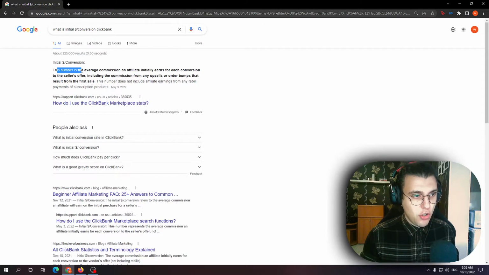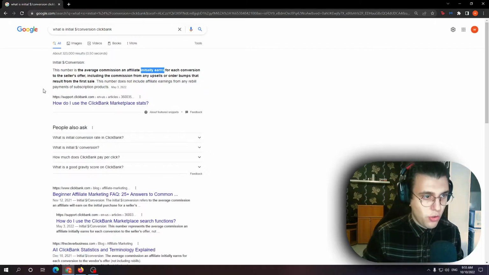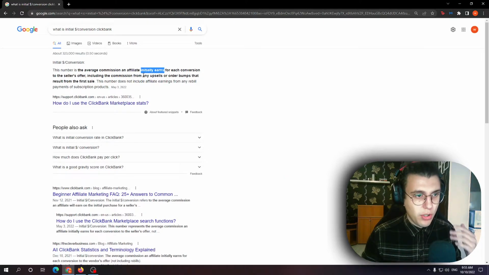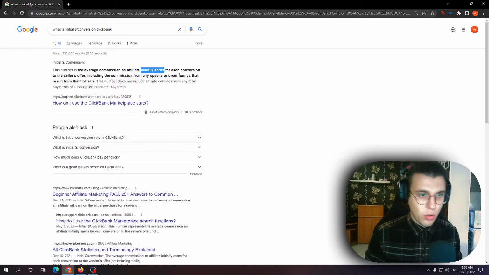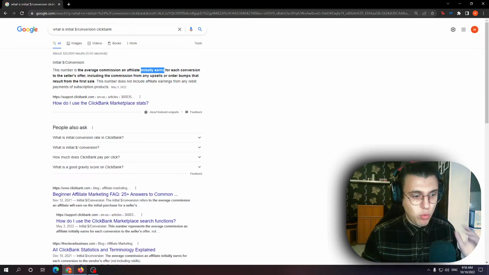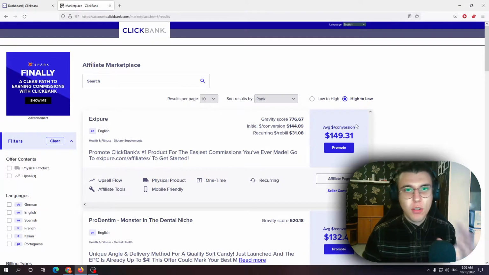As you can see, the initial dollar per conversion, this number is the average commission an affiliate initially earns for each conversion to the seller's offer, including the commissions from any upsells or order bumps that result from the first sale. Okay, that is what the initial one is. But what is the average? As you can see, the average is a little bit higher.